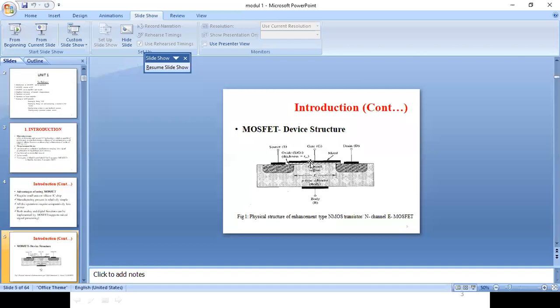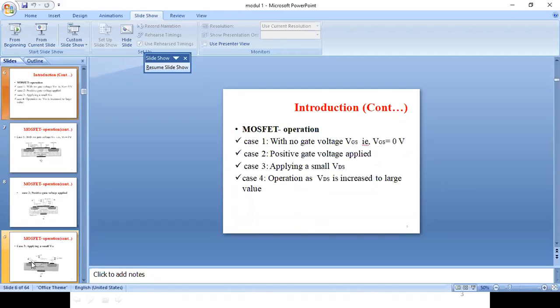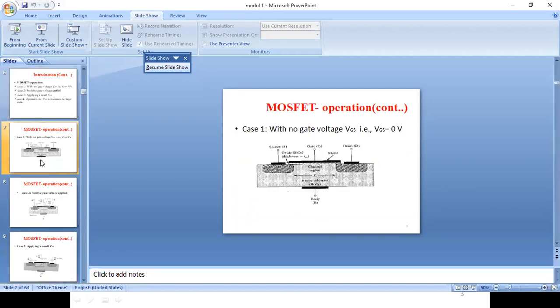Anyway, you can keep it in mind that if you're taking an N MOSFET, the channel will be N and the substrate will be P. Even though you're using a P-type substrate, you are going to create an N channel between the two N regions diffused on either side. That is why it is known as N-channel MOSFET, or NMOS for short. You can see that the channel length is represented by capital L.